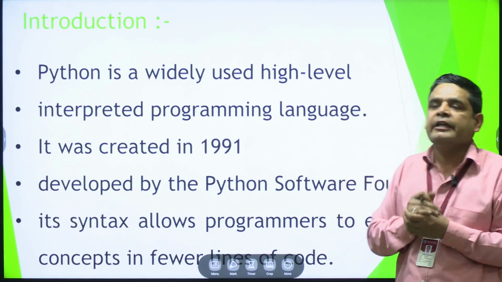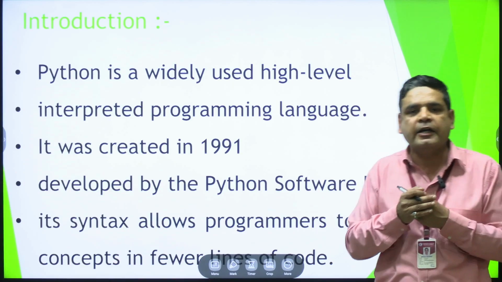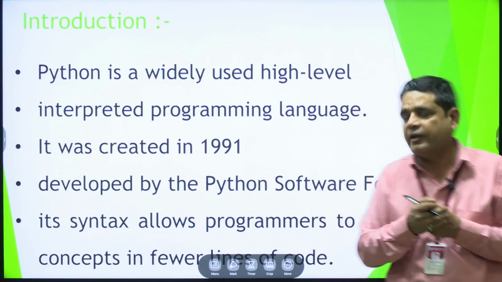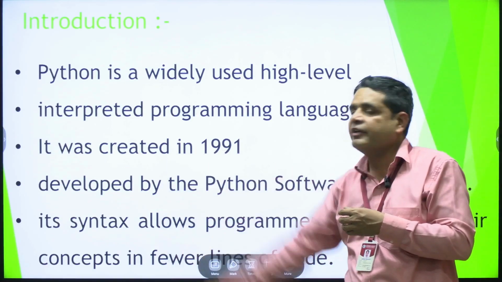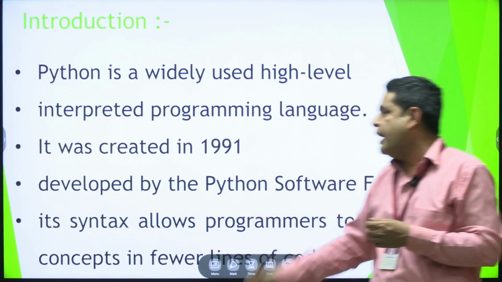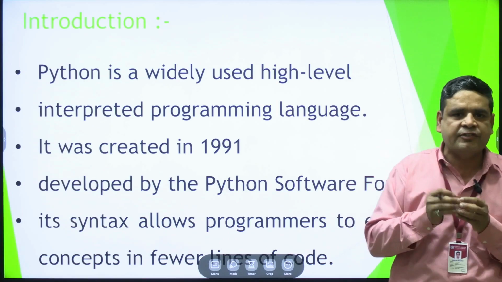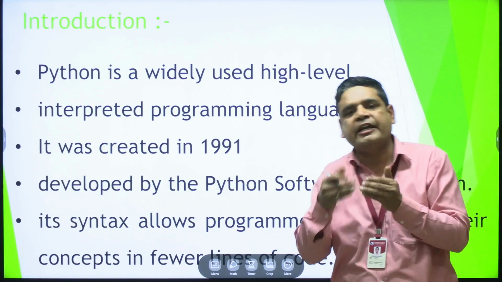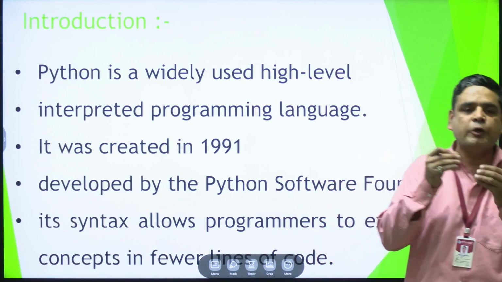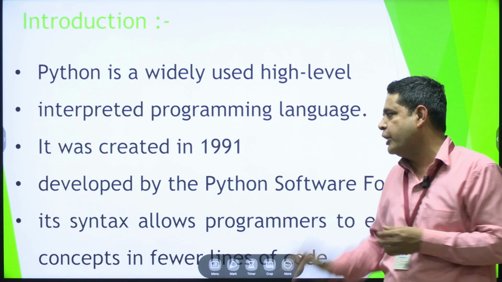Before Python, in C and C++, we use a compiler. A compiler reads the entire program and then raises an error. Third, it was created in 1991, developed by the Python Software Foundation, and its syntax is very easy for developers because it's just like English statements. We can use it step by step. No restrictions are required, like semicolons, brackets and commas in other programming languages.